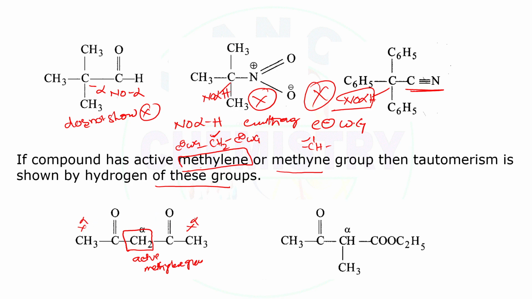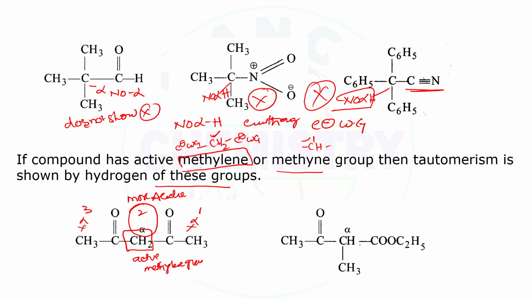Among these three alpha positions, alpha 1, alpha 2, alpha 3, this one is more acidic. The reason is that it is present in between two carbonyl groups. As the electron withdrawing groups are attached on both sides of this methylene group, it has more proton donating capacity. Hence it is known as an active methylene group.